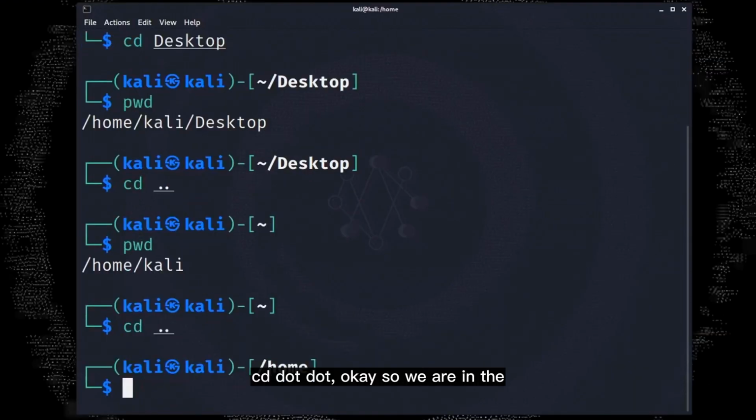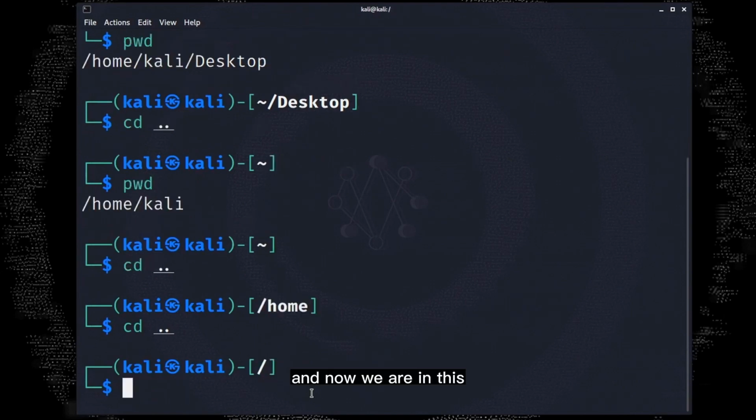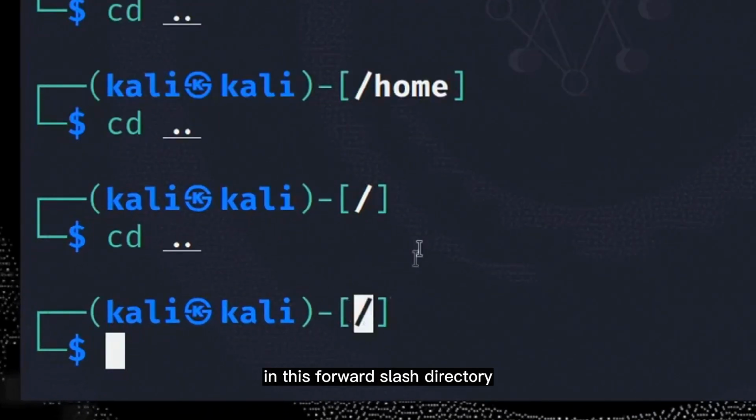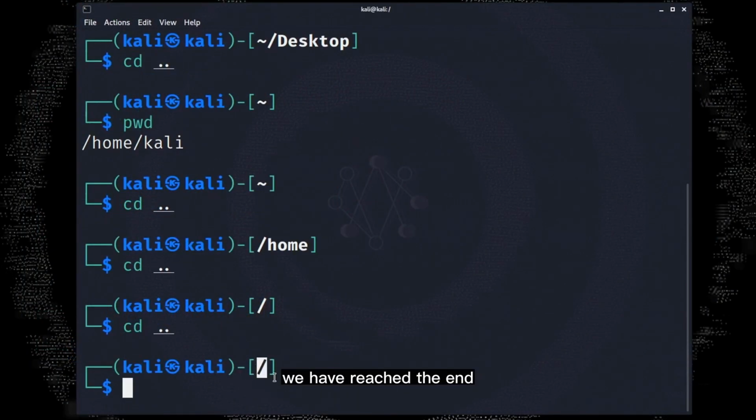But I wonder where we will end up, if we keep going back in the terminal. Let's find out. cd .. Okay, so we are in the home directory now. Let's try cd .. once again. And now we are in this / directory. Now if we try to go back once again, you'll notice that we are still in this / directory. Why is that? Well, that's because we have reached the end.